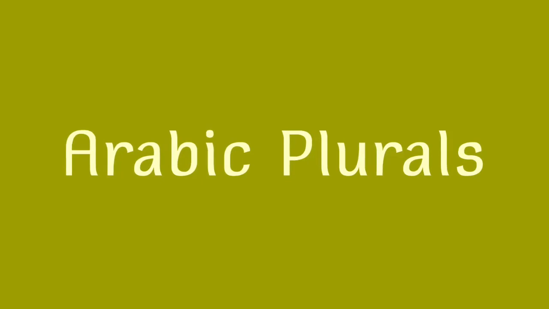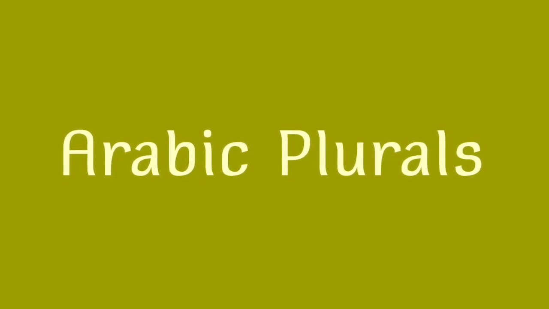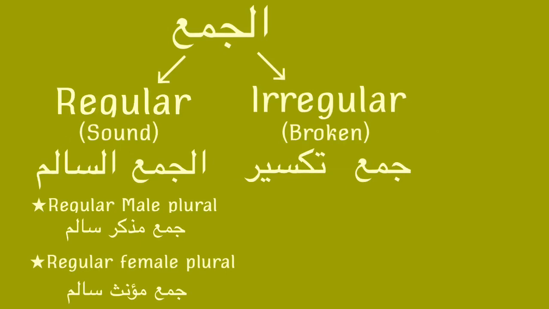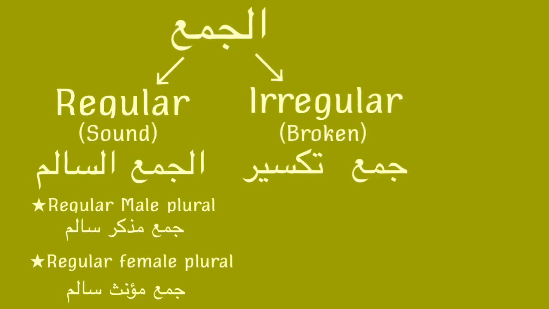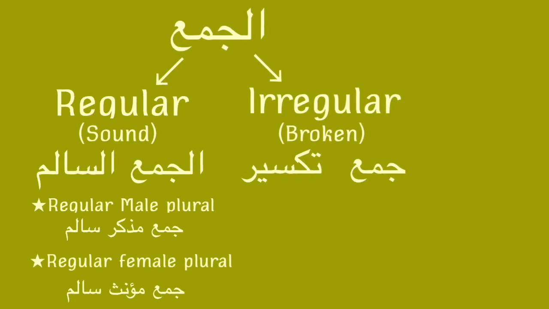Today our lesson will be about Arabic plurals. So in Arabic, jama means plural. Al-jama means the plural. So al-jama or the plural is divided into regular or sound and irregular or broken plurals. So regular plurals in Arabic, we call them al-jama as-salim, and irregular plurals, we call them jama taksir.